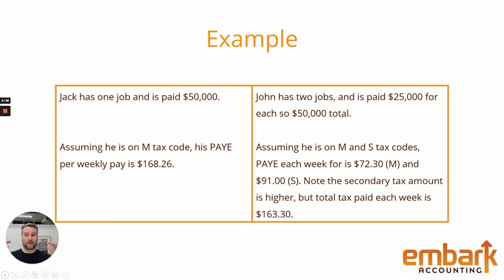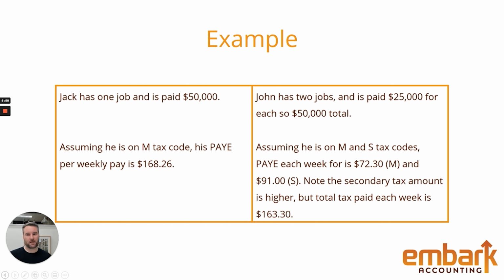The amount of tax they're going to pay is the same. So Jack would use the tax code M, and his PAYE, so the amount of tax he's paying on a weekly amount, would be $168.26. John has two jobs, right? So therefore one of his jobs will be taxed at M, and the other one will be taxed at S, because he's in that bracket when it comes to S.